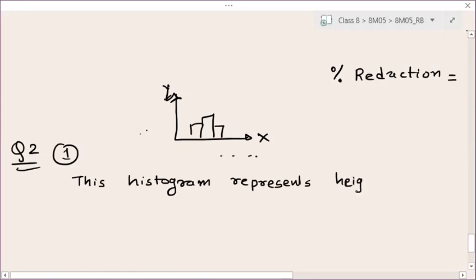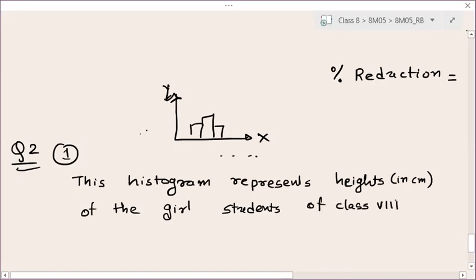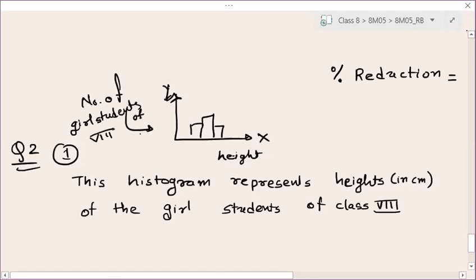heights in centimeter of the girl students of class 8. Is it clear? Because on the x-axis it is given height, and on the y-axis it is given the number of girls of class 8, or the number of girl students of class 8. Is it clear? Please give me some response, students.